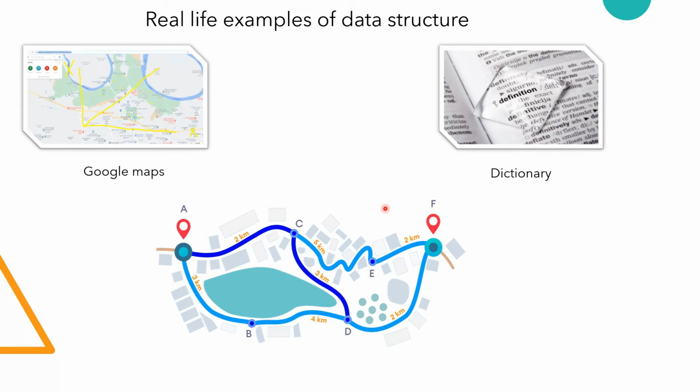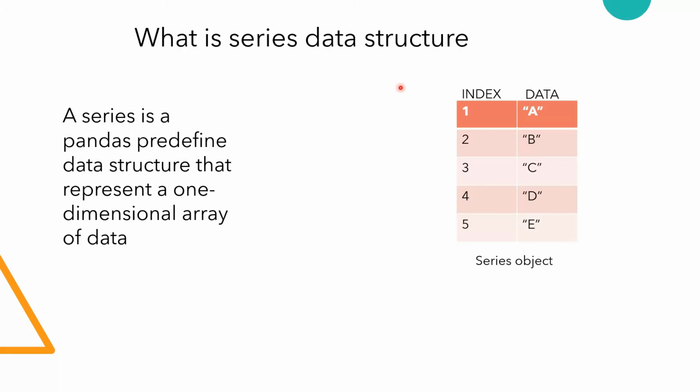Now let's see, guys, what is series data structure. Okay, so basically series is nothing but a pandas predefined data structure that represents a one-dimensional array of data. I think, guys, in Python fundamentals you heard about that one-dimensional array. So basically that one-dimensional array is called series data structure.